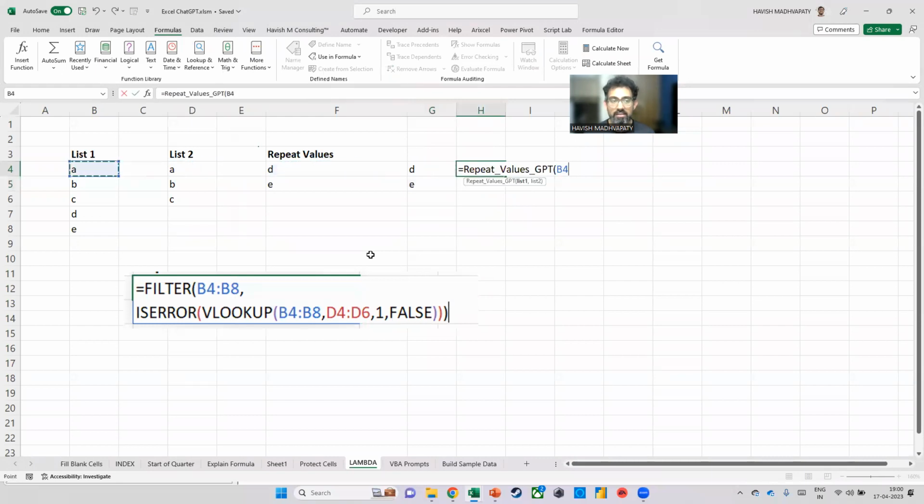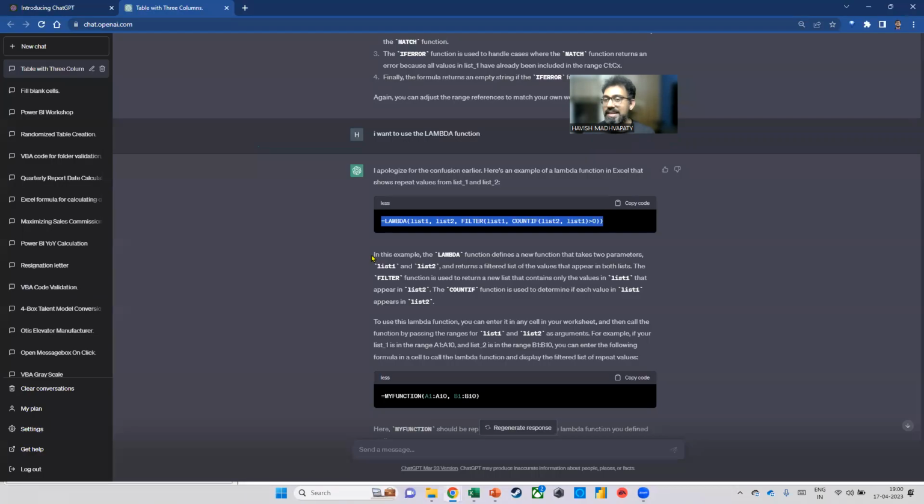Repeat values GPT. This one, this two. Okay. Hey, you know what? Mine is actually not correct because I have done it the other way around. I've told it the values that are not repeating. But anyway, you get the point, right? That it worked. How cool is that? It actually gave you that Lambda.